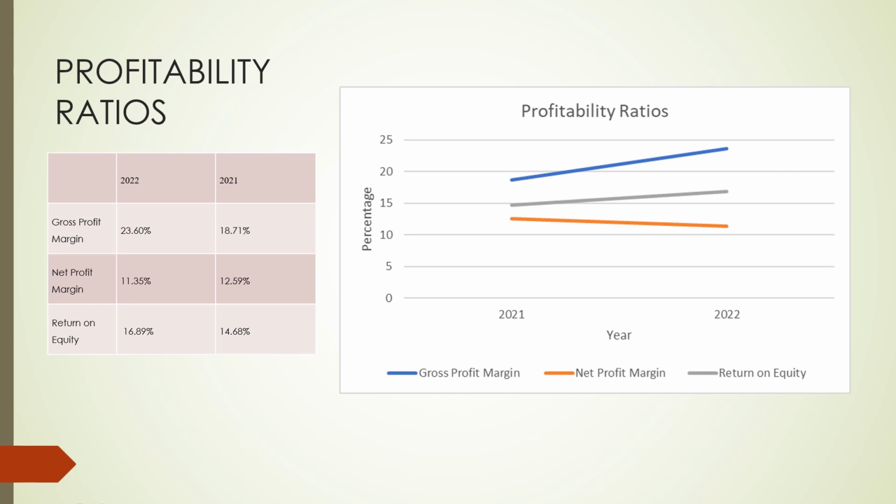As you can see from the graph and the table provided, gross profit margin shows how much the business is earning by comparing the gross profit to revenue. The gross profit margin has increased by 4.81%, from 18.71% to 23.6%, due to a major increase in revenue.